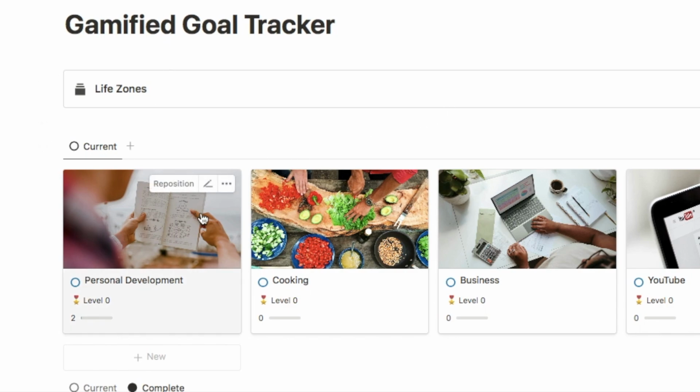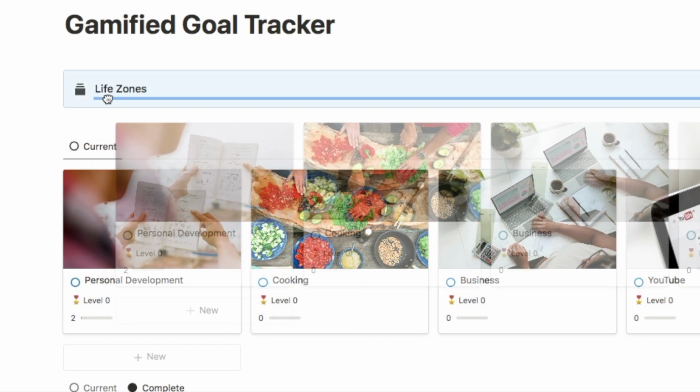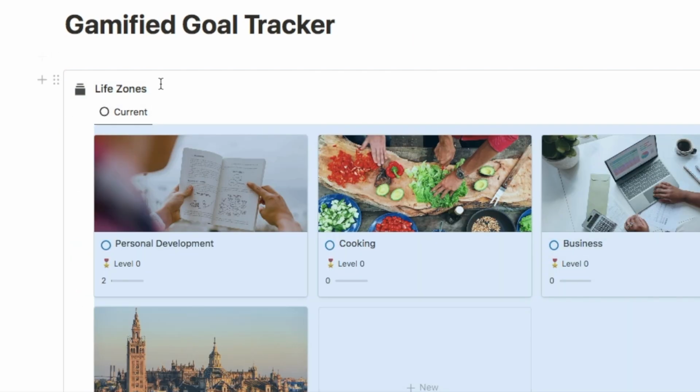Now all we're going to do is just place our life zone database inside of this callout block. So I'm just going to grab it using the 6 dots, drag it, and once you see the blue line under the life zone heading, you're just going to drop it, and it's now placed inside of the callout block.